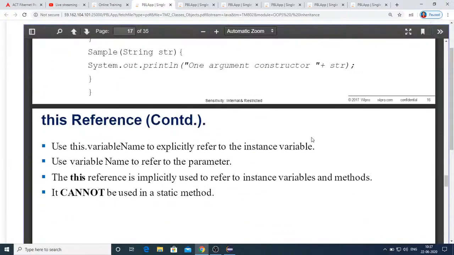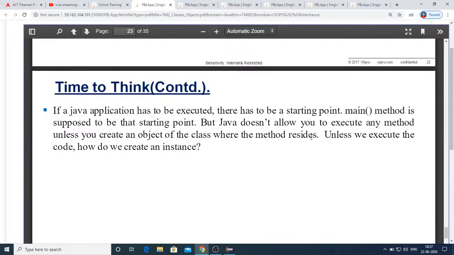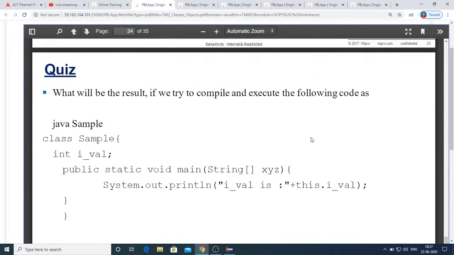I have directly explained in the IDE itself how we are going to use all these things. And I hope you got the answers for this quiz as well.